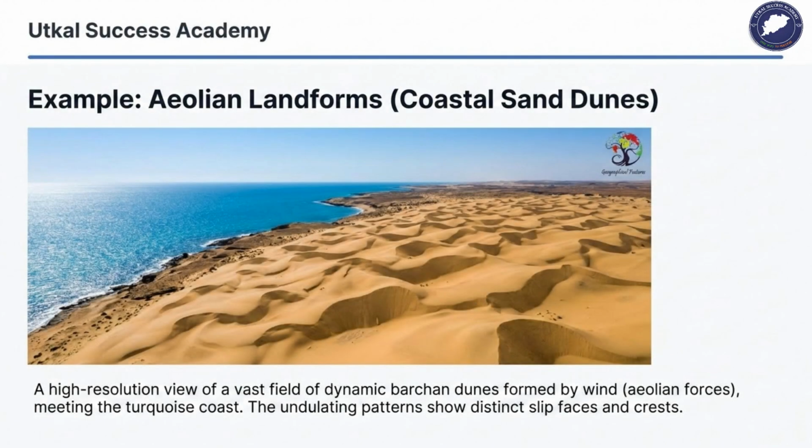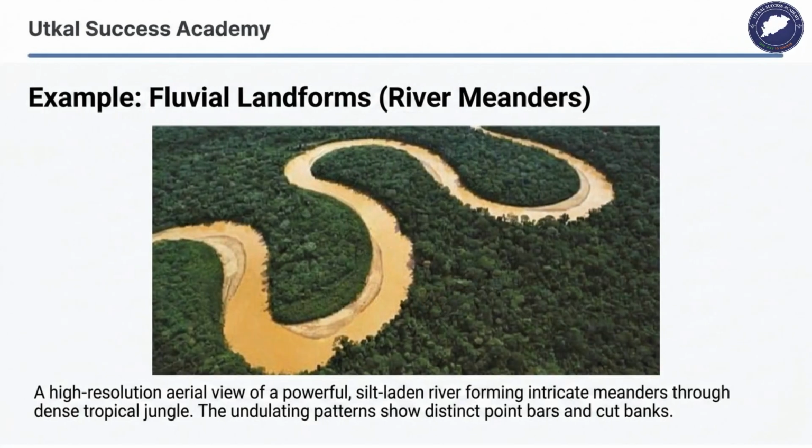Here is an example of aeolian landforms, specifically coastal sand dunes or Barchan dunes, formed by wind or aeolian forces near the coast. These dynamic formations exhibit distinct slip faces and crests. This aerial view illustrates fluvial landforms, specifically river meanders. The silt-laden river carves intricate curves through the dense jungle, showing distinct point bars and cutbanks.